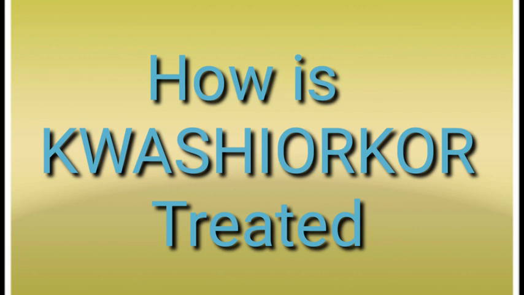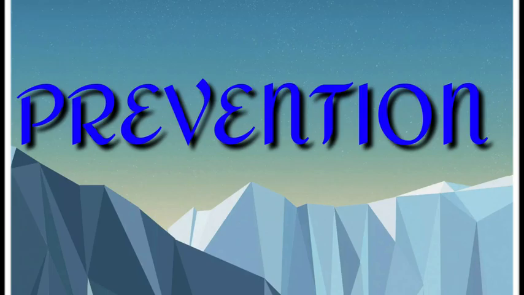Kwashiorkor can be corrected by eating more protein and more calories overall, especially if treatment is started early. If we treat kwashiorkor disease, we eat a more protein and more calories diet. You may first be given more calories in the form of carbohydrates, sugars and fats. Next one is prevention.